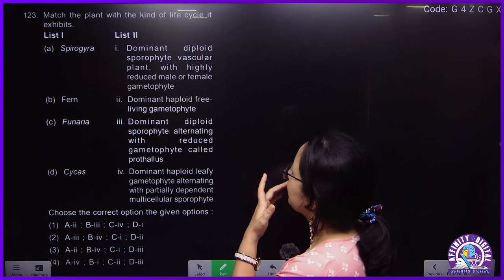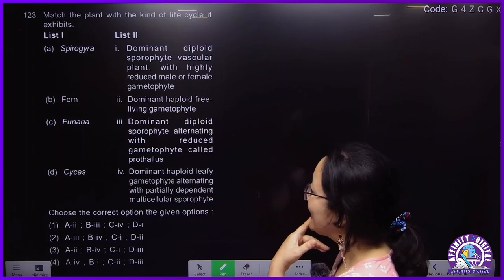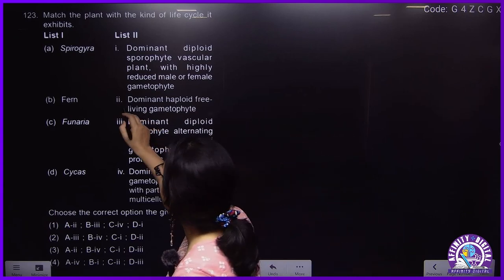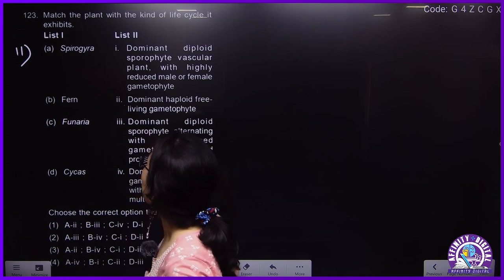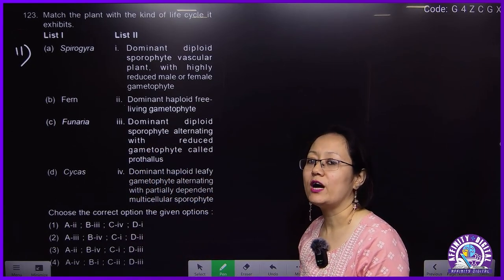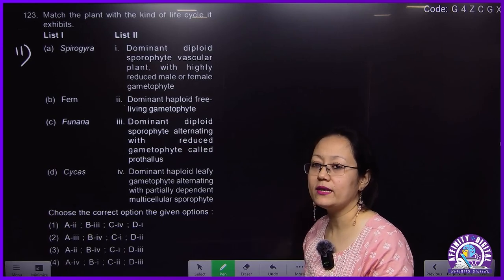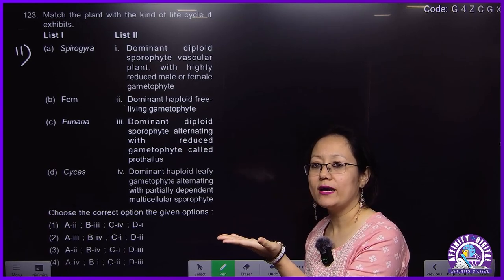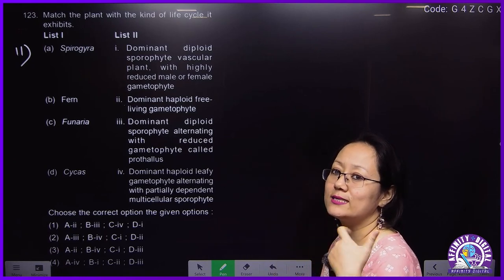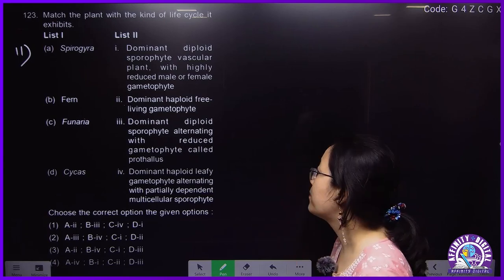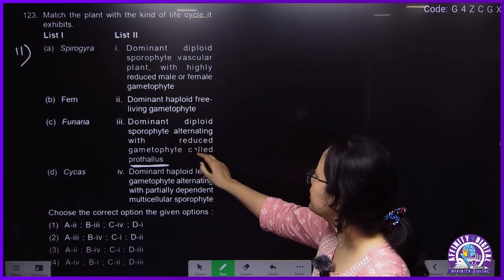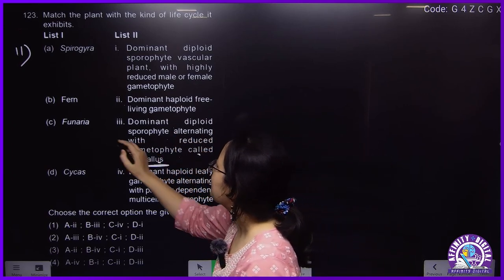Spirogyra is 1, 2, 3. The answer to this is: Spirogyra is a green alga and they will have a dominant haploid free living gametophyte. A will be 2. Fern means, just know that in the case of fern, it is a pteridophyte. Pteridophyte means the dominant phase will be sporophyte. Dominant and independent sporophyte, and the gametophyte will also be independent. But in the case of fern and some pteridophytes, the gametophytic phase is called a prothallus. When you say prothallus, just know that it is fern. So this will be dominant sporophyte, alternating with reduced gametophyte called prothallus. B will be 3.